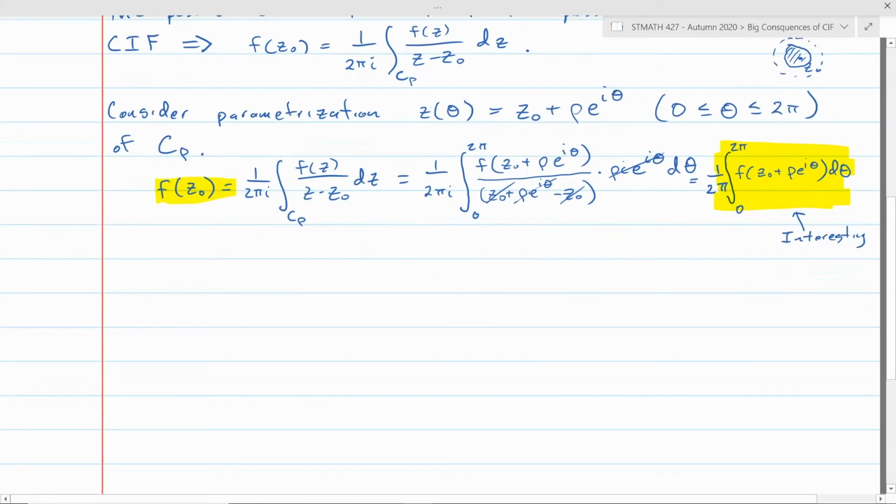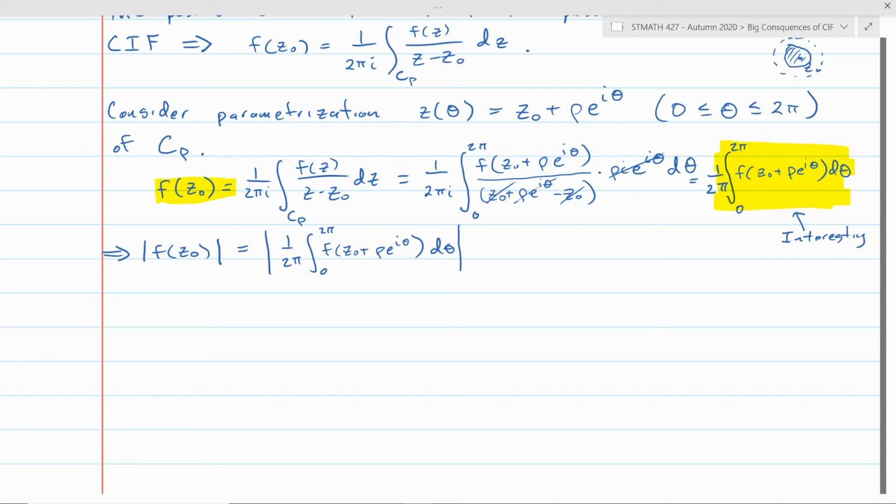So anyway, from this we can actually get a bound on the modulus of f of z naught. The modulus of f of z naught is equal to 1 over 2 pi, integral 0 to 2 pi, f of z naught plus rho e to the i theta d theta. And you may remember a result that came in the section just before we did contour integrals. The thing we're looking at inside this modulus right now is not a contour integral.